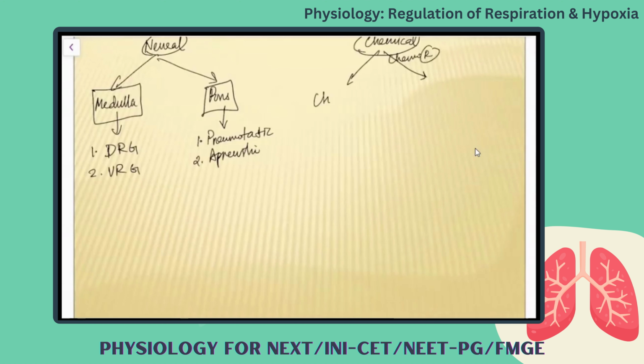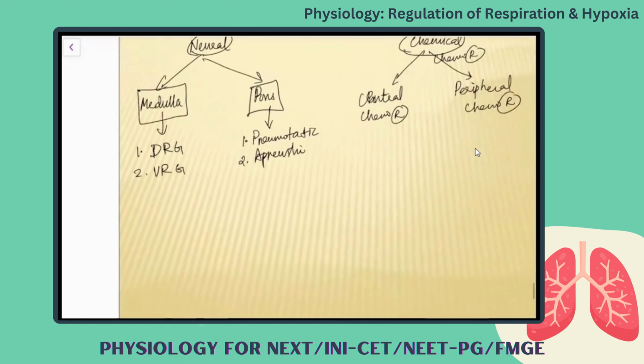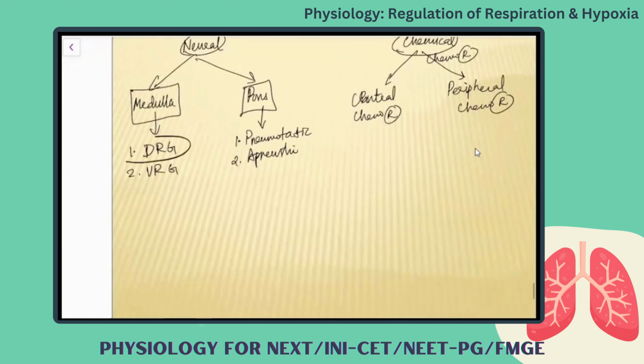chemoreceptors. You have central chemoreceptors and peripheral chemoreceptors. Okay, so now we will talk about this dorsal respiratory group. This dorsal respiratory group is the inspiratory center. Okay, this dorsal respiratory group is responsible for giving signal in a rhythmic way.